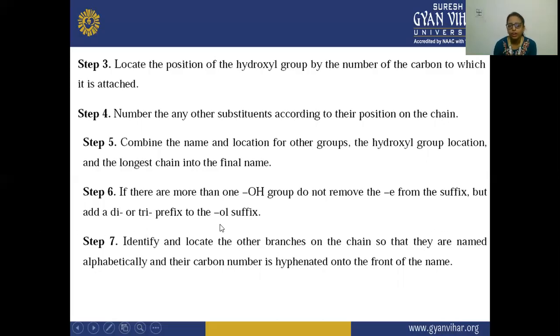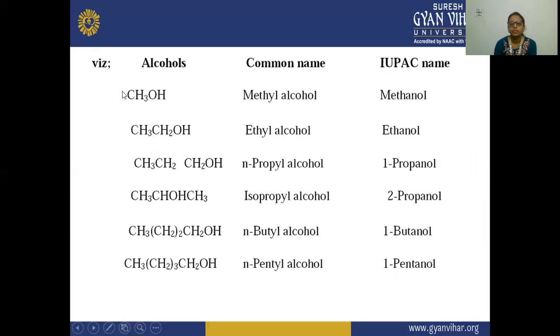Then you have to add di, tri, then all suffix. And then you have to identify and locate the other branches and name them according to the alphabetical order. Next, after this is your methanol, this is your ethanol, this is your propanol, and this is your 2-propanol because the OH group is attached to the second carbon atom.